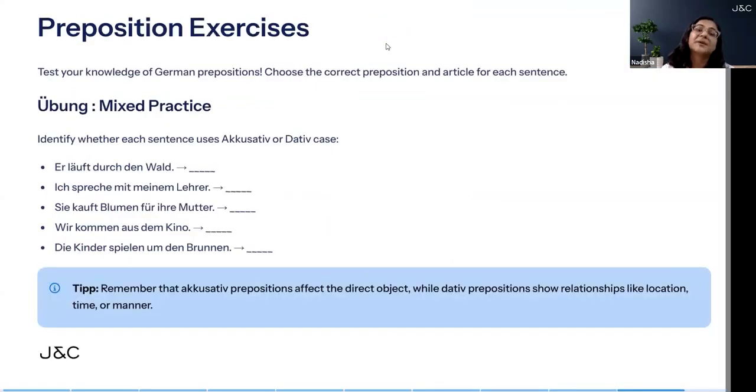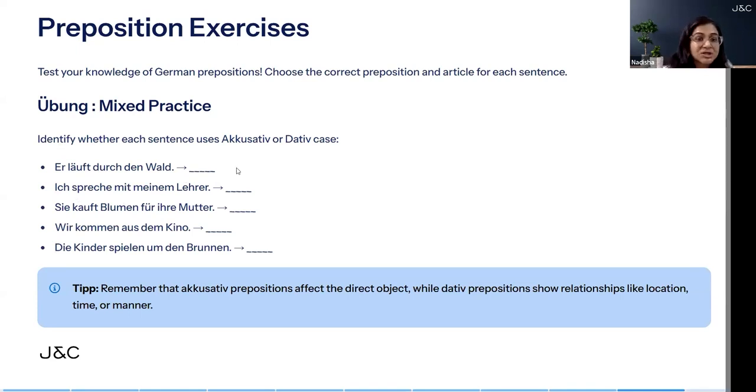Let's practice prepositions. So these are mixed prepositions, accusative and dative. You have to tell me whether it is taking accusative case or it is taking dative case. The first one is "Er läuft durch den Wald." Now please tell me. If you know the word, durch is an accusative preposition, so this is taking accusative. All right.